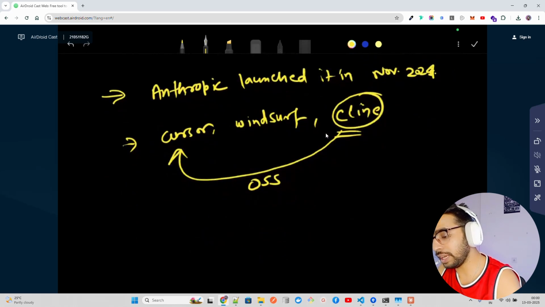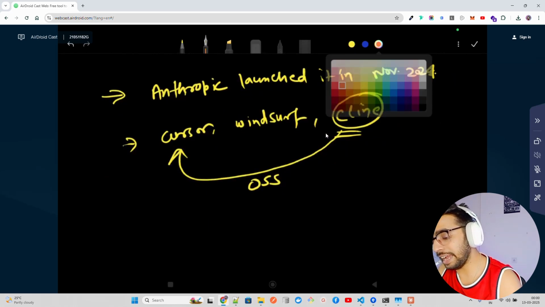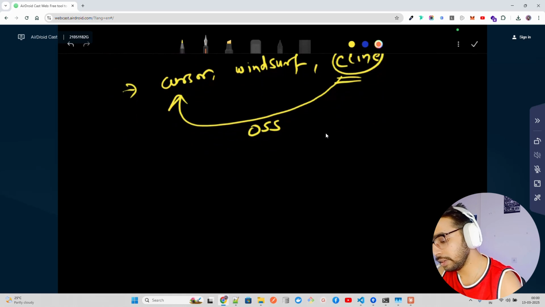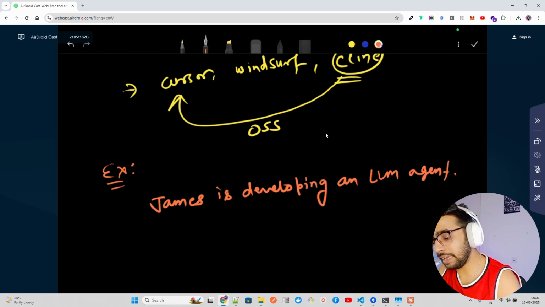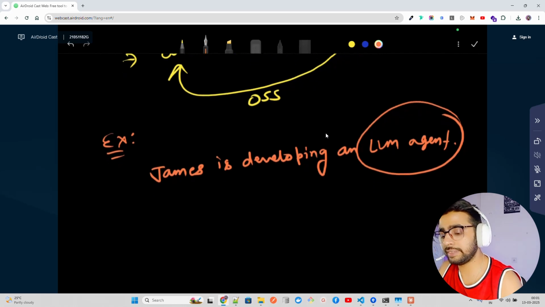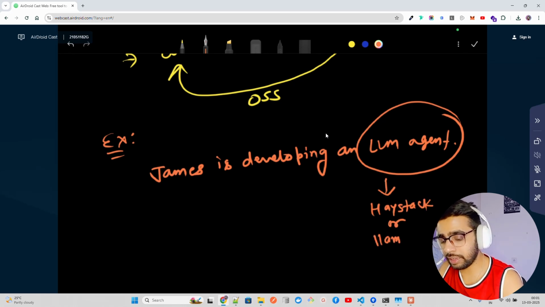Now let's have a look at an example of why we need that. Imagine, let's take an example. If James is developing an LLM agent, and the LLM agent he is developing is, for example, in LlamaIndex or Haystack.